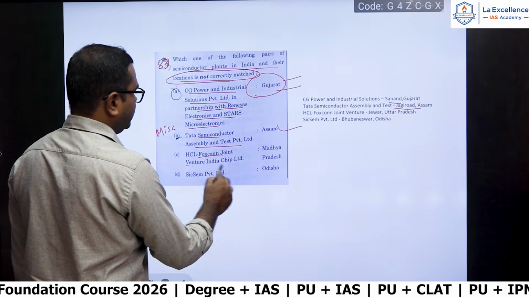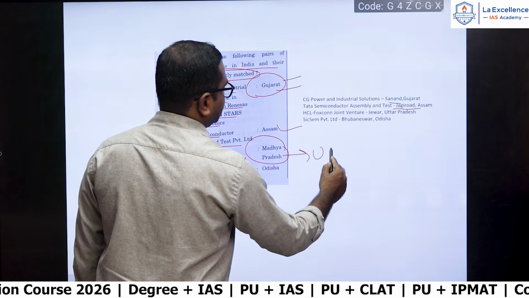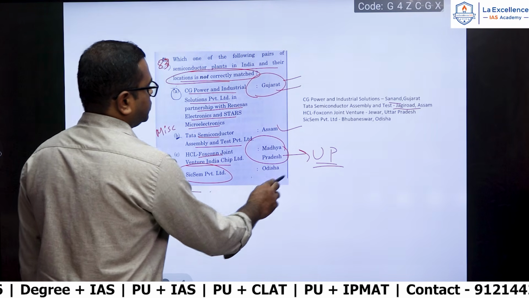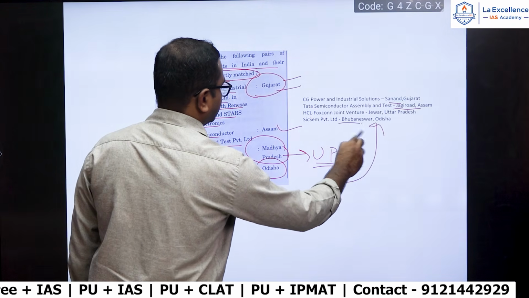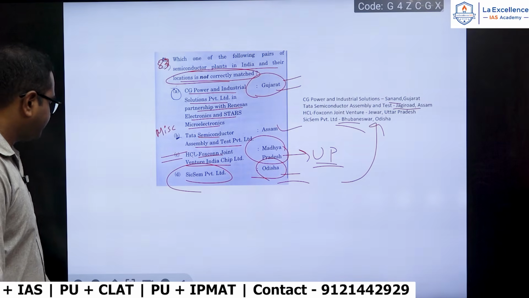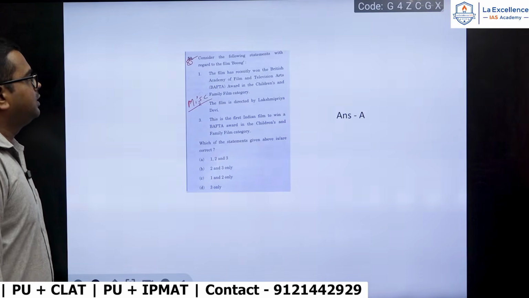HCL Foxconn joint venture, so this is not in Madhya Pradesh, rather it is in Uttar Pradesh, Jewar. 6M Private Limited, so this is in Odisha, okay, Bhubaneswar. So this is a correct one. Incorrect is option C. Next one.